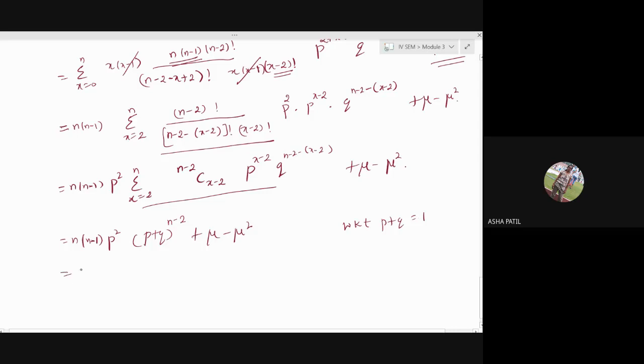So we get n square minus n, into p square, plus mu minus mu square. p plus q is 1. I have multiplied this n also here: n square minus n, again we will multiply with p square. It is n square p square minus n p square.